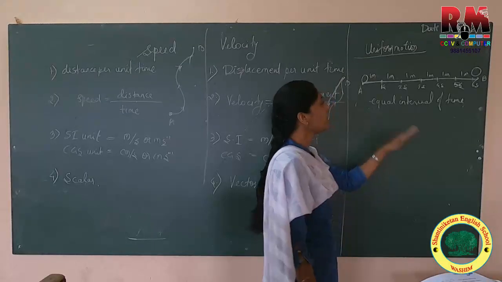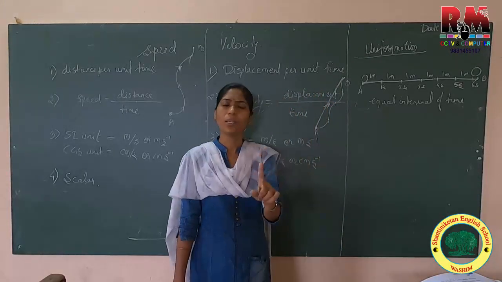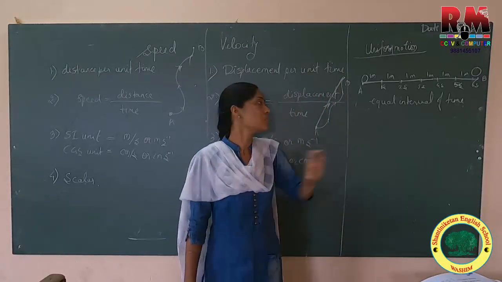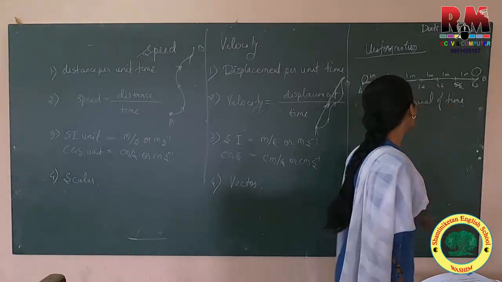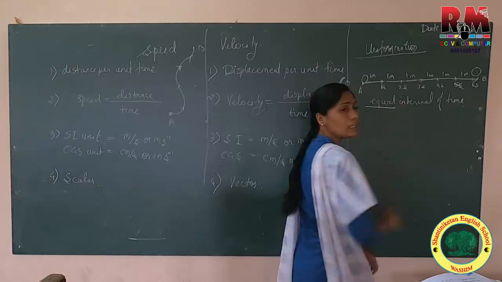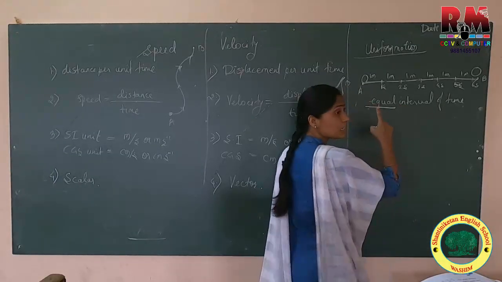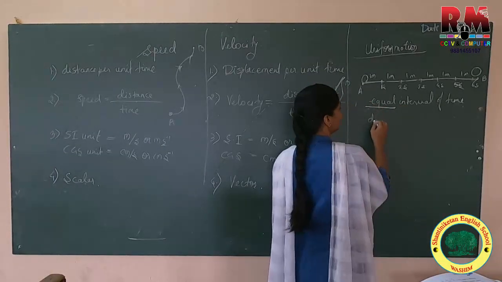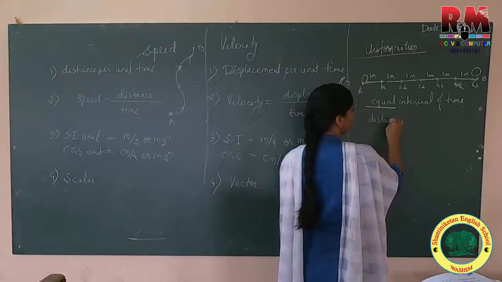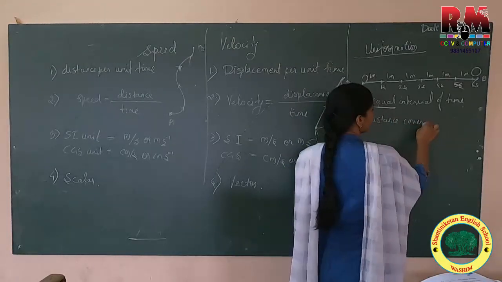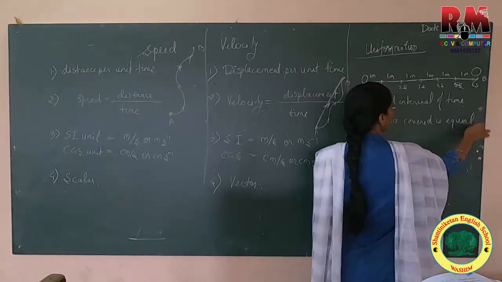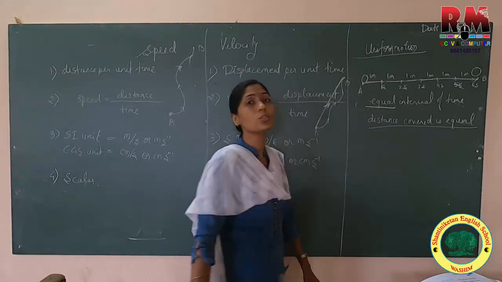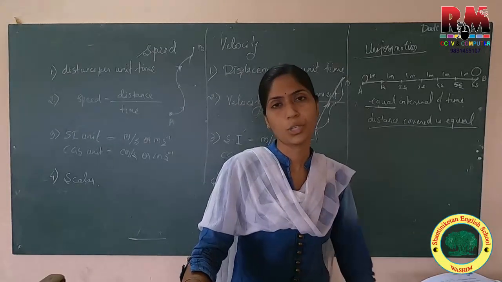And after each second, the object is covering only how much distance? 1 meter, 1 meter, 1 meter, 1 meter, 1 meter, 1 meter. Means there is an equal interval of time and the distance covered is also equal. Then such motion is called uniform motion.